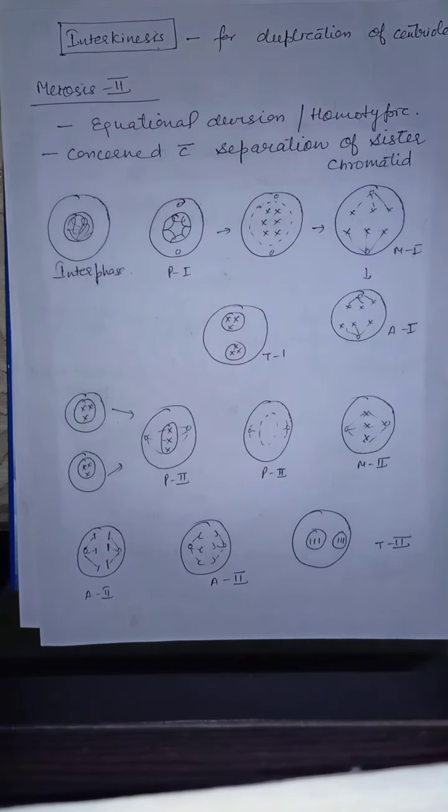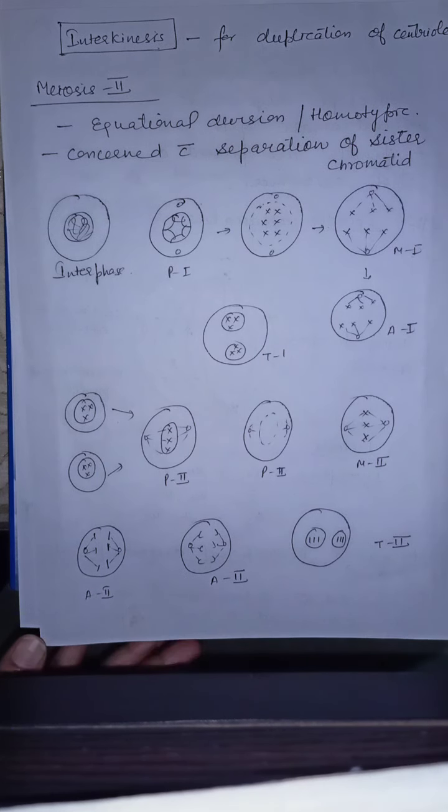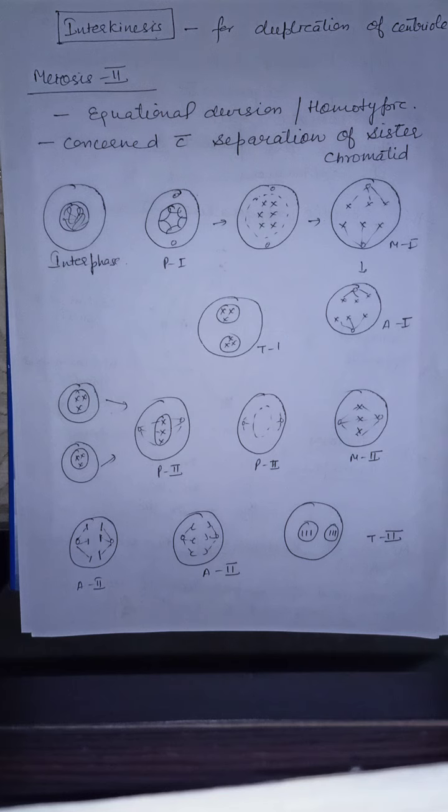So, meiosis 1 is concerned with the separation of homologous chromosomes, that is, it is concerned with reduction in ploidy. Between meiosis 1 and meiosis 2, there is a very small phase known as interkinesis. What happens in interkinesis? Duplication of centriole occurs in interkinesis.